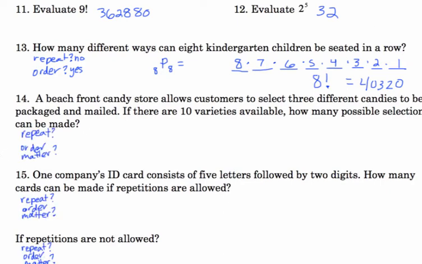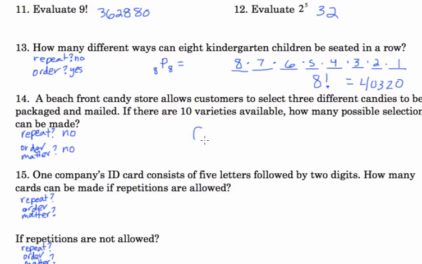A beachfront candy store allows customers to select 3 different candies to be packaged and mailed. If there are 10 varieties available, how many possible selections can be made? Do these repeat? No. You're going to choose 3 different candies. Does order matter? No, you're putting them all in a box. It doesn't matter in what order you place them in the box.